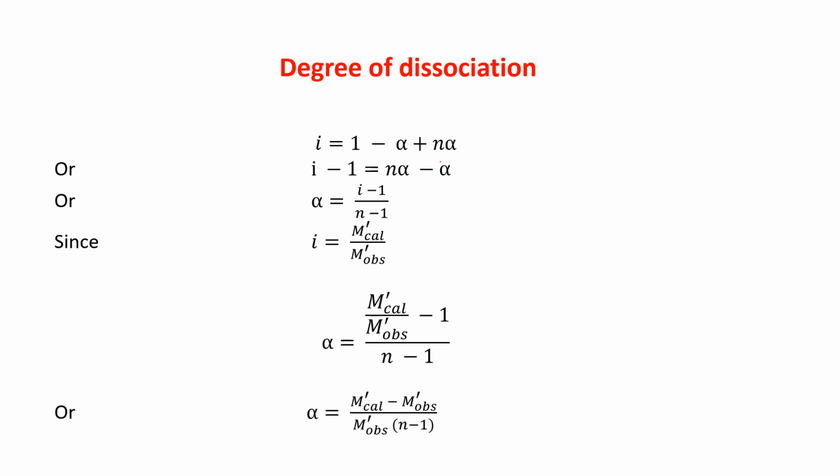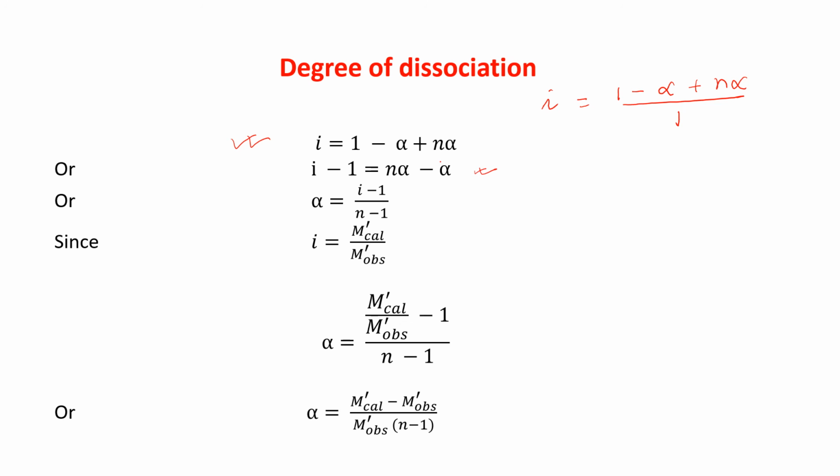So we have got the formula: i is equal to 1 minus alpha plus n alpha divided by 1. As in the denominator 1 is there, I can write i is equal to 1 minus alpha plus n alpha. From there, i minus 1 is equal to n alpha minus alpha.